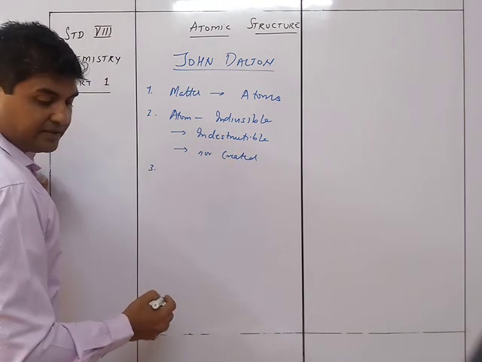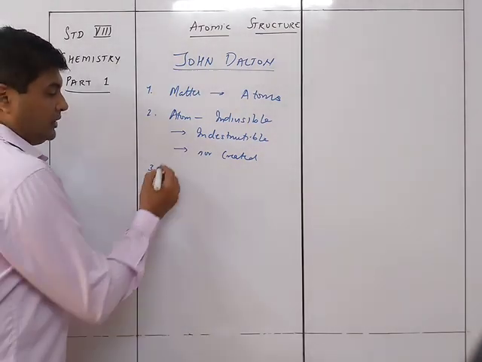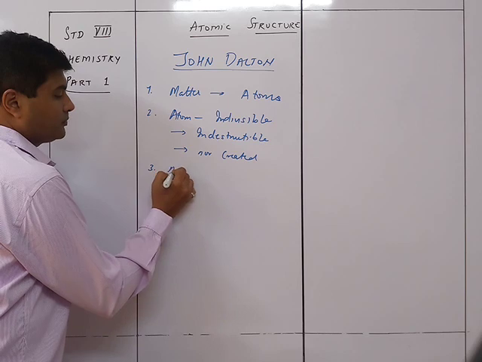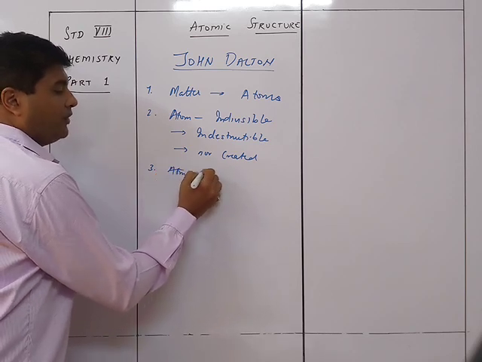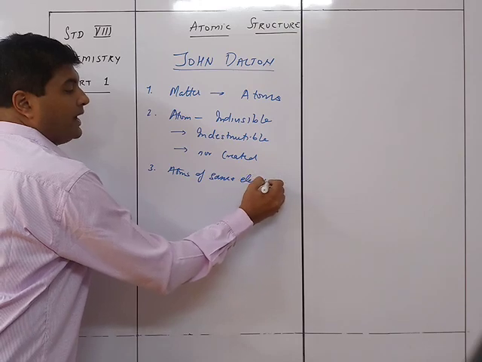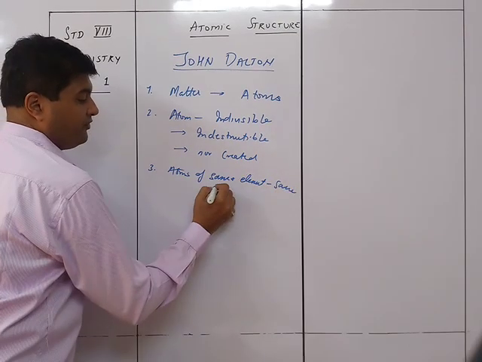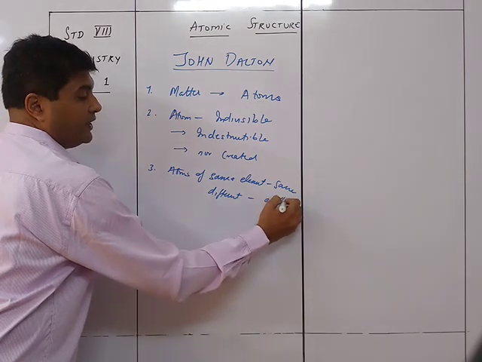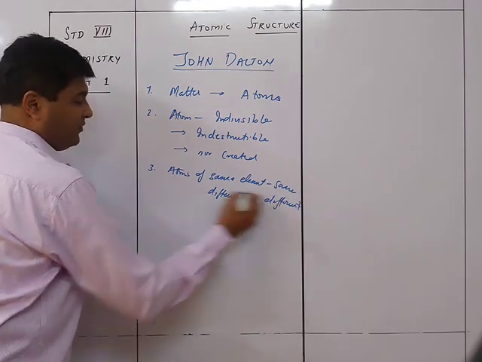The third thing is that atoms of the same element are the same. If they are of different elements, they will be different in nature.